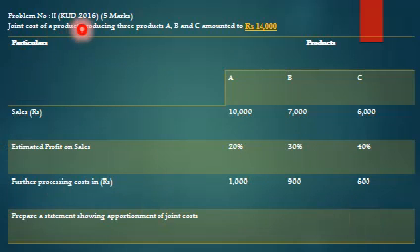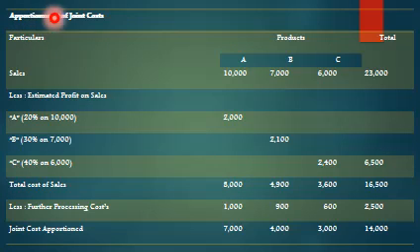Similarly, next, KD 2016, 5 marks. See here, in this one you have to keep in mind the joint cost is 14,000, and this is a similar problem. Apportionment of joint cost. Products A, B, C, sales 10,000, 7,000, 6,000, 23,000. Less estimated profit on sales: 20% on 10,000, 2,000, 30% on 7,000, 2,100, 40% on 6,000, 2,400, 6,500.